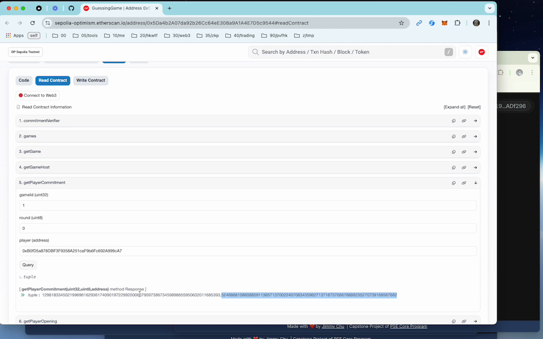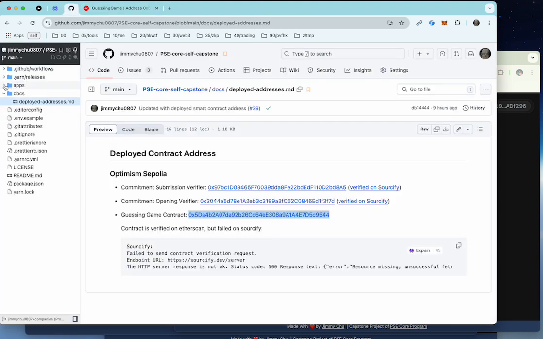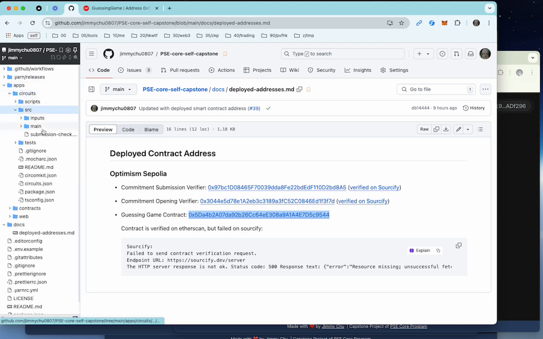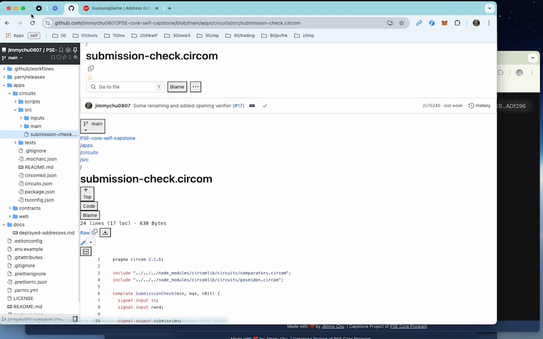and this is actually a Poseidon hash of a nullifier and a value with a nullifier. It is shown in the circuit source and submission checks.